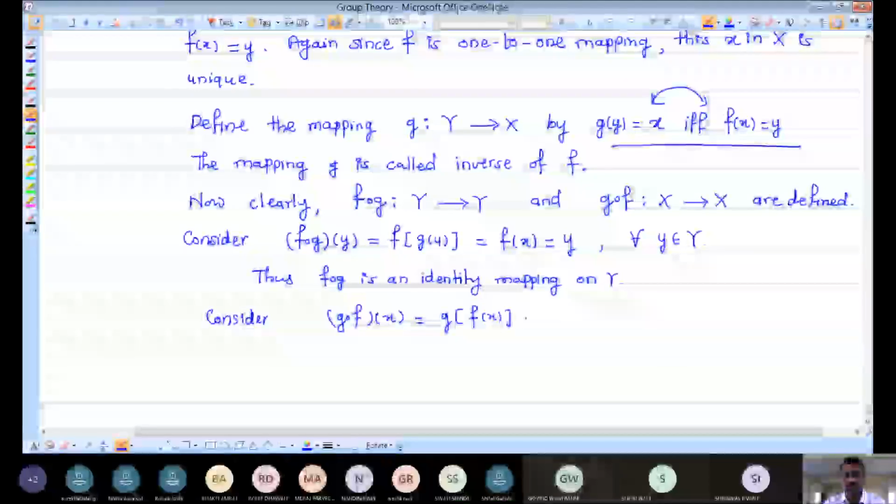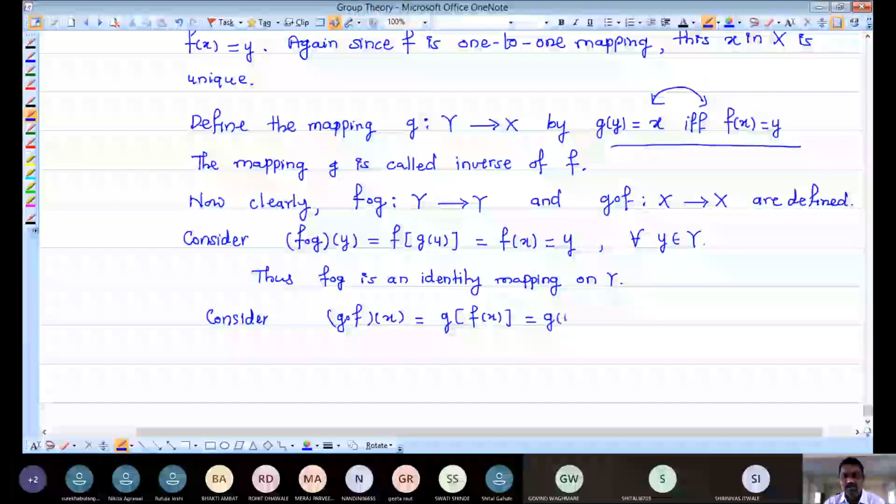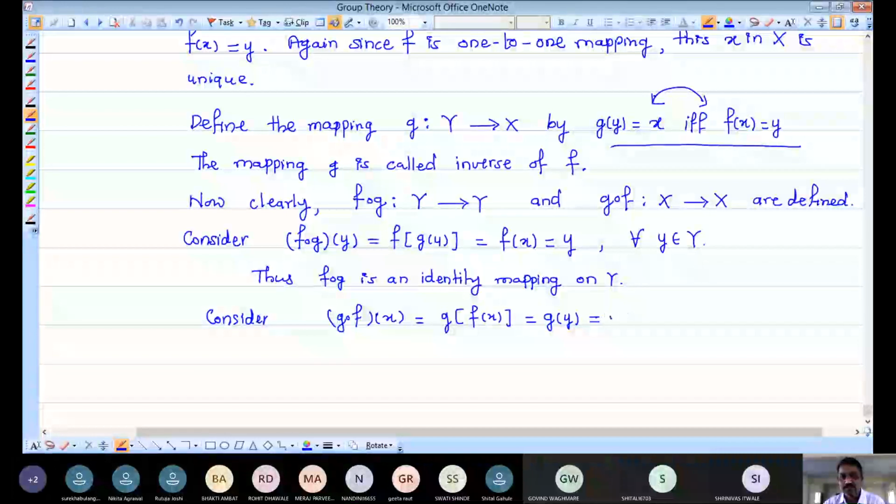So G and then f of x. Keep this G. What is f of x? We have definitions of both f and g. So f of x is nothing but the y. And what is g of y? We have related f and g with each other with these definitions. g of y is nothing but the x. So for all x from capital X, its image is nothing but the x itself under this mapping.